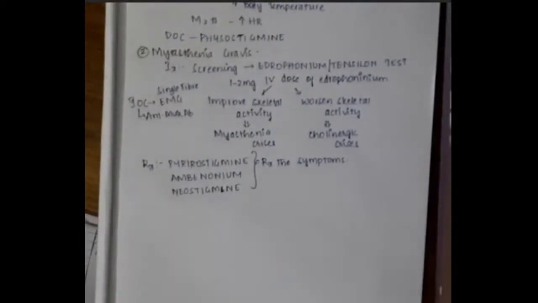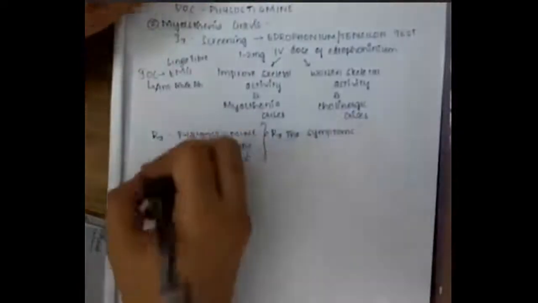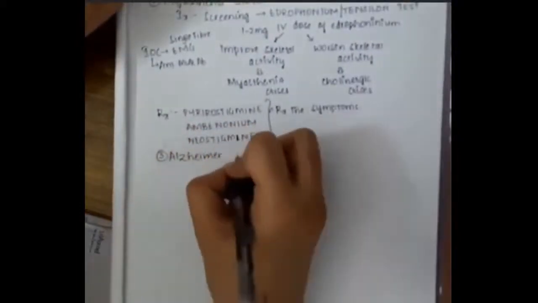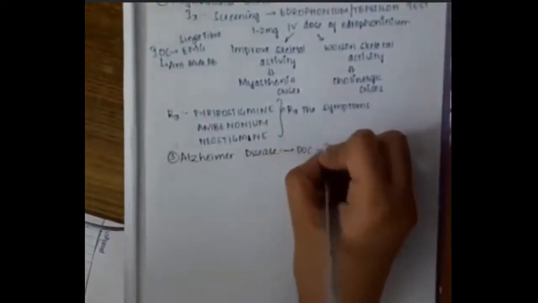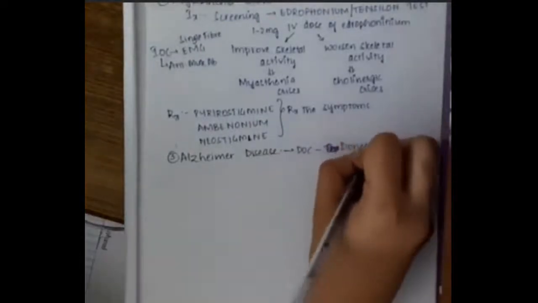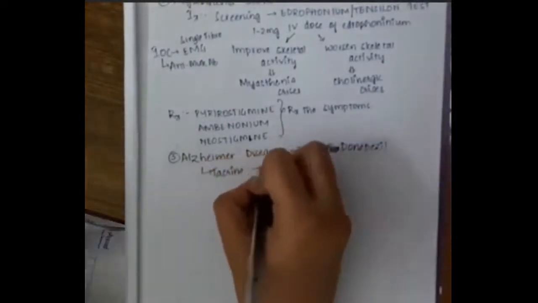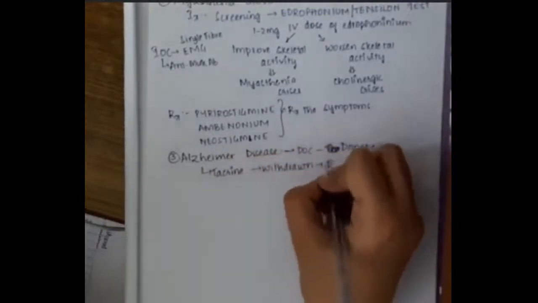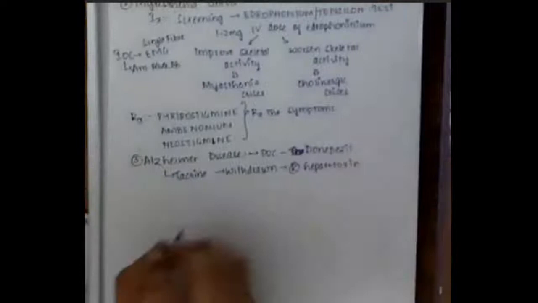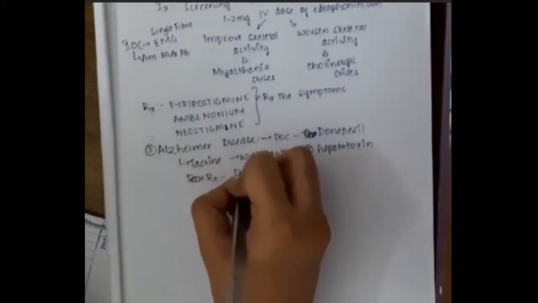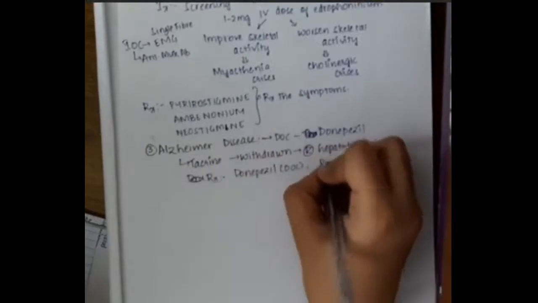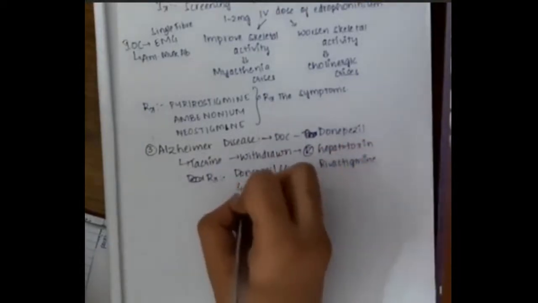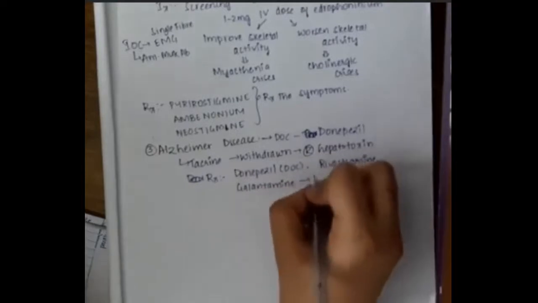Then we have the third use, which is in Alzheimer's disease. The drug of choice in Alzheimer's disease is donepezil. Tacrine is not used because it causes hepatotoxicity. So for the treatment of Alzheimer's disease, donepezil is used as the drug of choice. Rivastigmine and galantamine are also used. Donepezil is lipid soluble.